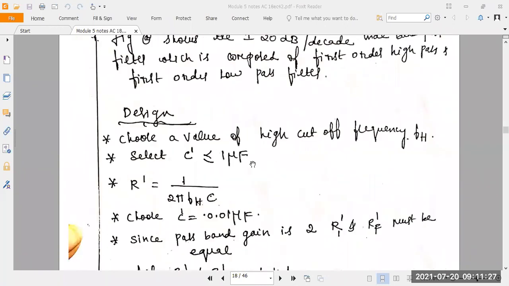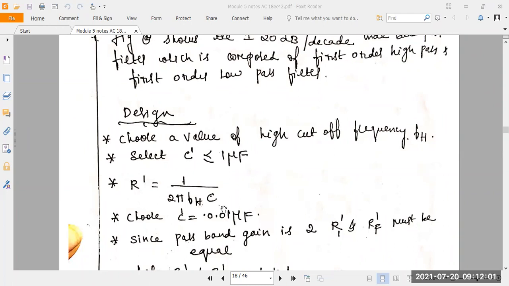Next, we can take the design of a wider band signal here. So for that, we have to take some conditions. Suppose if you want to design any circuit diagram, filter or amplifier here, you have to take a set of limitations. How to consider the set of limitations here? The first one is choose the value of higher cutoff frequency FH. Then to choose the FH value, C is less than 1 microfarad, means capacitance is less than 1 microfarad. R is what here?